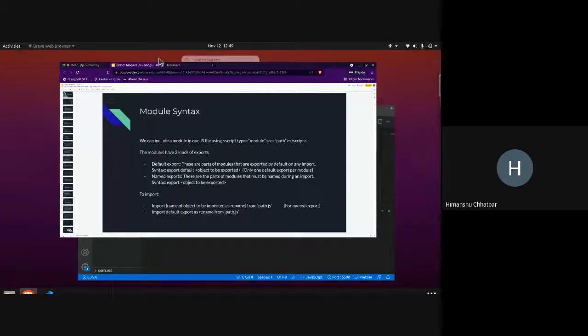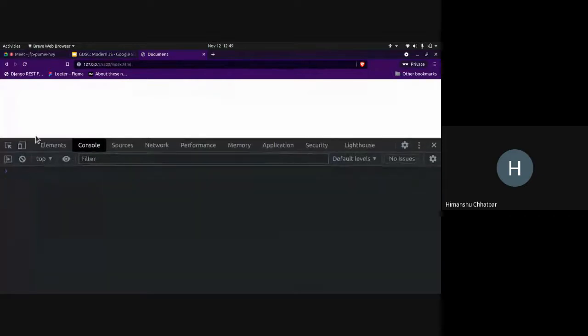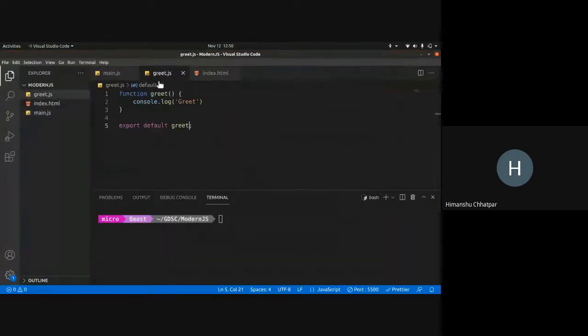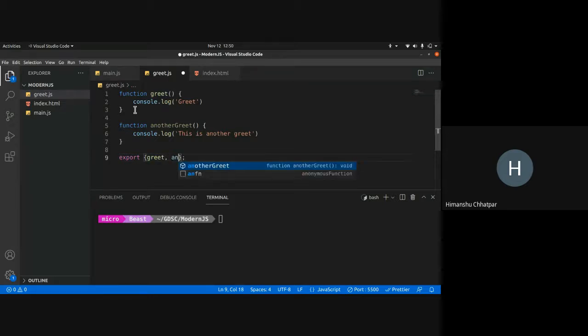Again, I have saved. The code still runs, right? See, on refresh, you can get this. So this is how it works. There are two types of exports: named exports and default exports. For named exports, you always need to make sure they're exported with curly braces, and you can have multiple named exports. So I can have another function, another greet, which is console.log another greet. So I can set another greet.